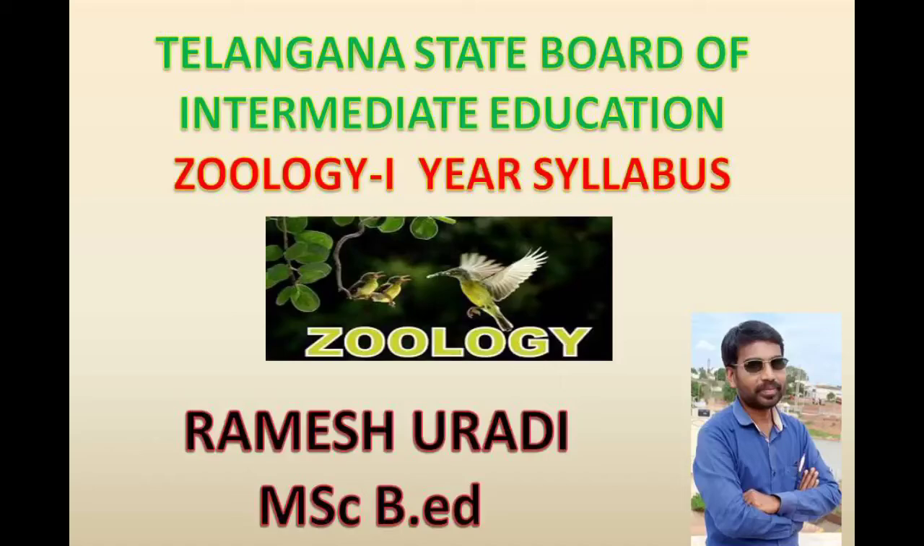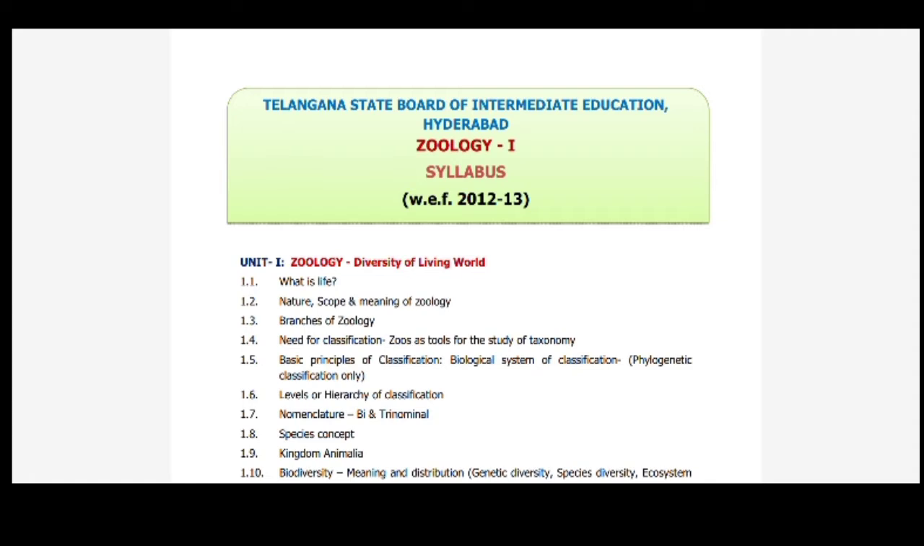In this video, we are going to discuss the first year zoology syllabus. In first year zoology, a total of 8 chapters are there. The first one is diversity of living world. In this diversity of living world, first is what is life, nature, scope and meaning of